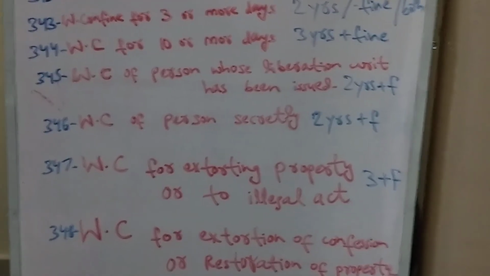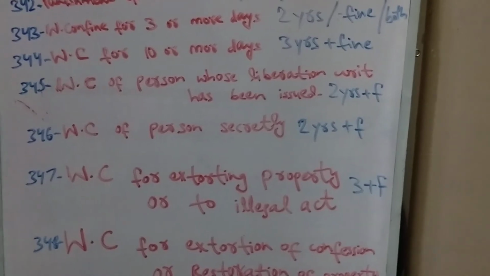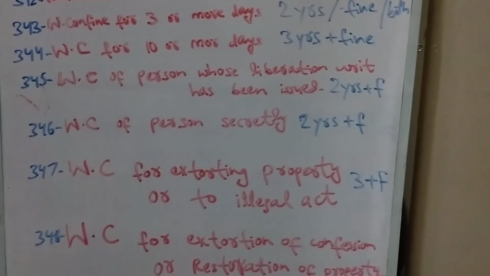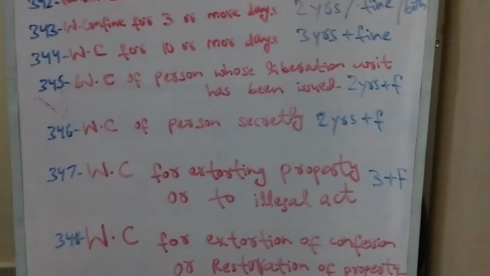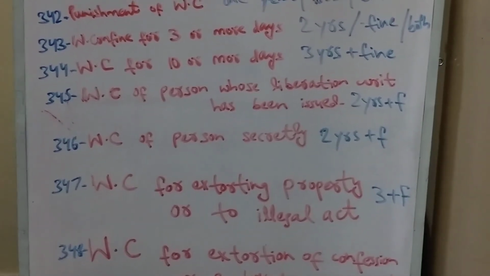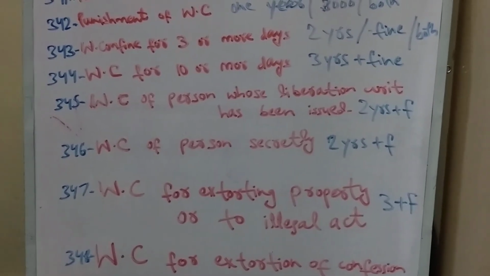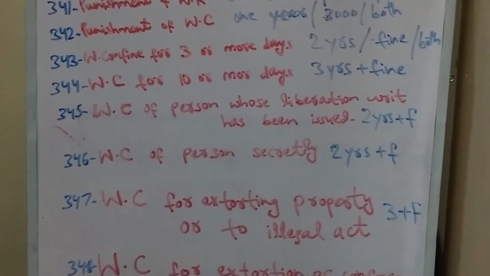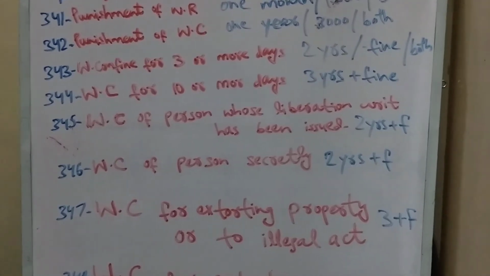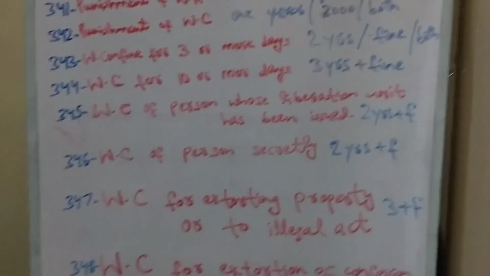Section 346 talks about the wrongful confinement of persons secretly. It means whoever confines a person, whether minor, adult, male, female, or transgender, irrespective of all these. Secretly means he is not making any demand from the person interested in the confined person. He does not demand any kind of property, whether movable or immovable. He just wants to confine that person, to make that person tense, to irritate that person. Whoever does this shall be liable to 2 years imprisonment and also liable to fine.